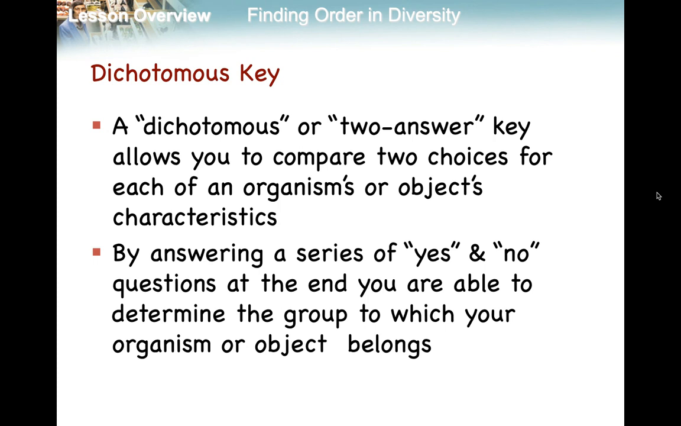A way to help us classify things is called a dichotomous key, or a two-answer key, excuse me. It allows you to compare and classify things based on two choices. And it's always a series of yes or no questions. By answering this series of yes or no questions and following along, you're able to determine which group your organism or your object belongs to. We will practice with this in class. You will have some worksheets to do with these for practice.